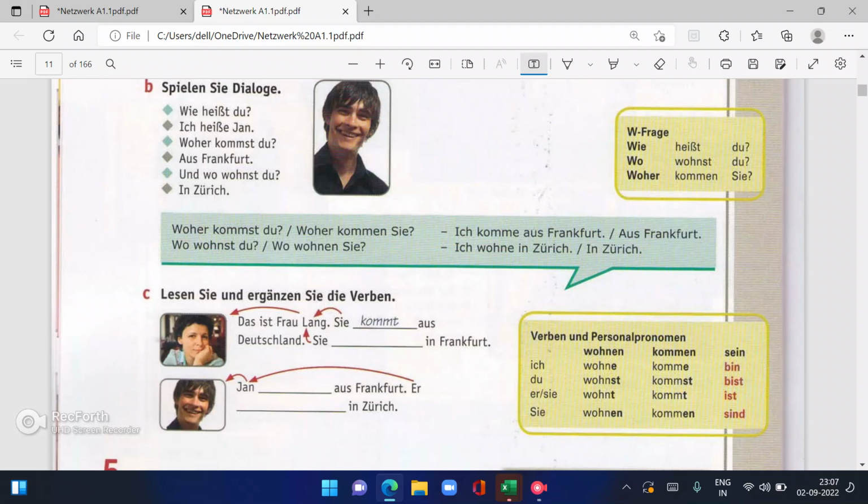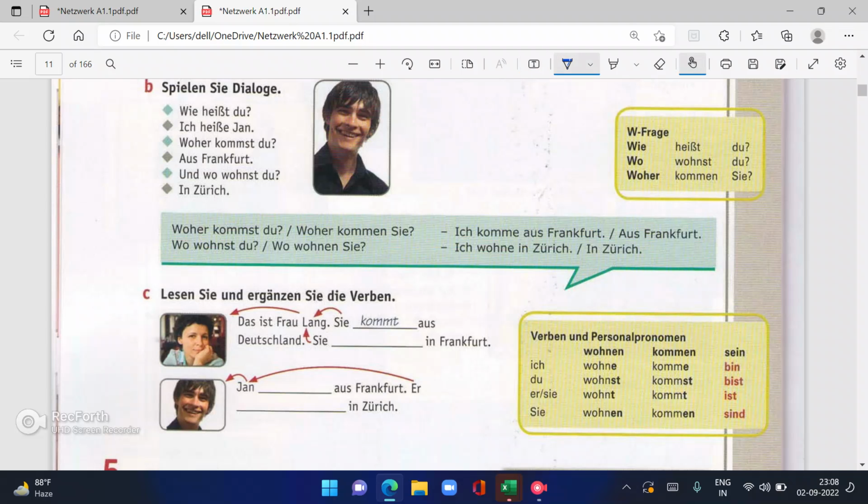And how will you get to know? Because we are not talking directly, we are telling about her. If we are talking directly, then it will be this. But we are not talking directly to her. That is where this is sie. Sie kommt aus Deutschland. Sie wohnt in Frankfurt. Now this you have to write back to me and tell me the answer for this: Jan, dash aus Frankfurt, dash in Zürich.